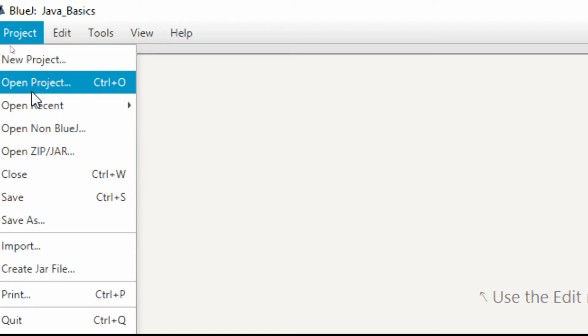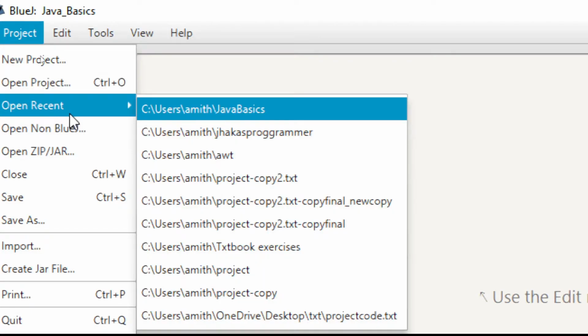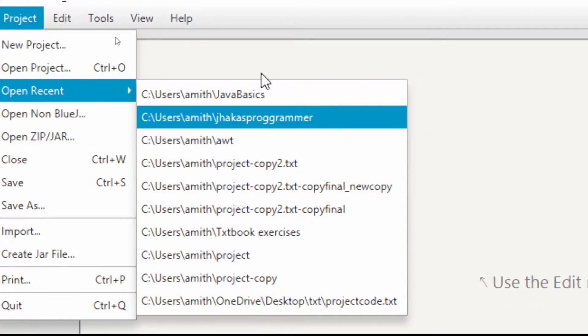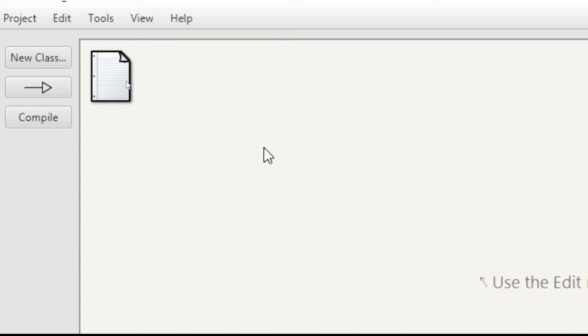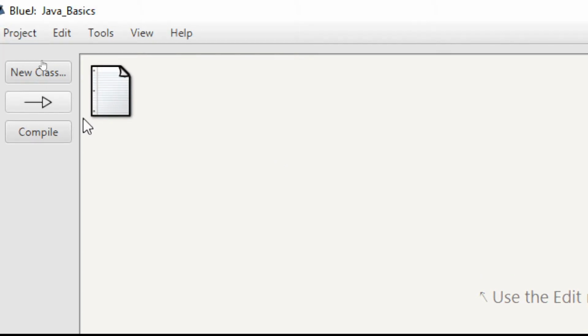As I told you, you can create a new project, or open a project, or open recent projects. We'll learn some other options afterwards.